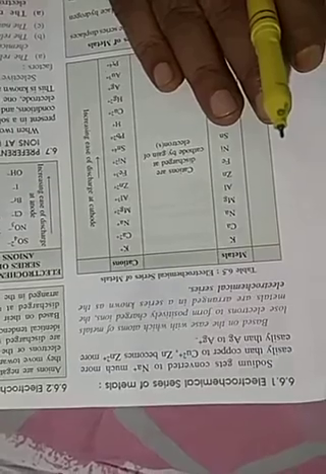In our previous class, we had seen the electrochemical series. What is the electrochemical series? Arrangement of metals in decreasing order of reactivity. But what is the main characteristic of metals? To lose electrons.